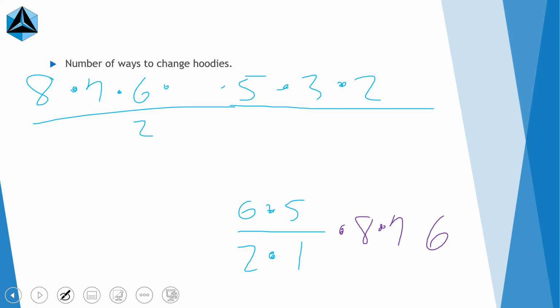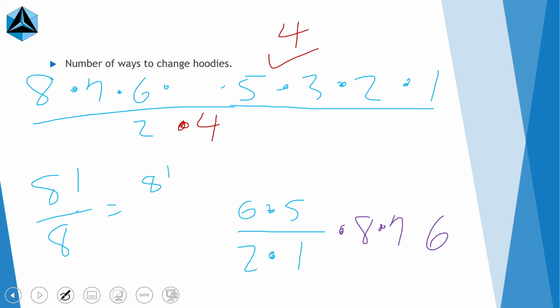All we're missing is a 4, so we can add a 4 in the numerator and multiply by 4 down here. This simplifies to 8 factorial divided by 8, which is equal to 8 factorial over 2 to the 3, which means k is equal to 3, and that is our answer.